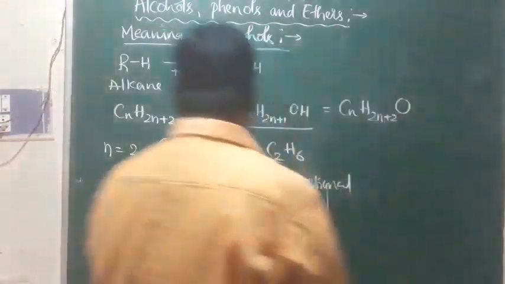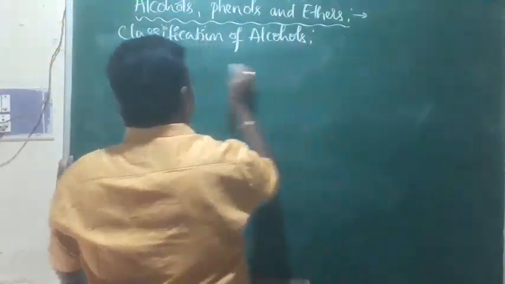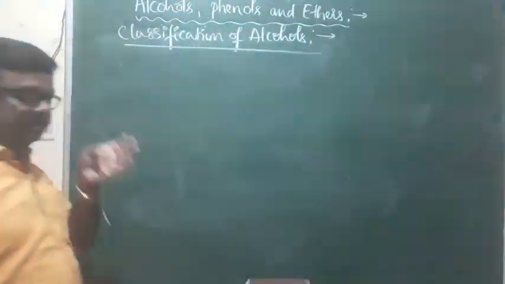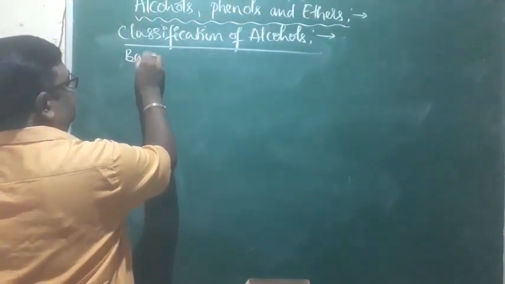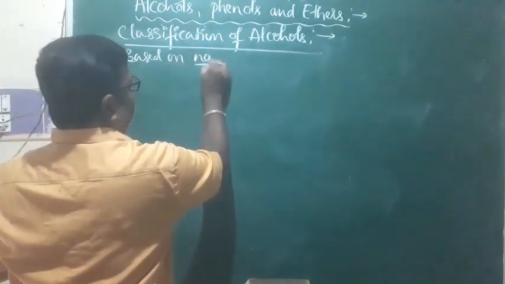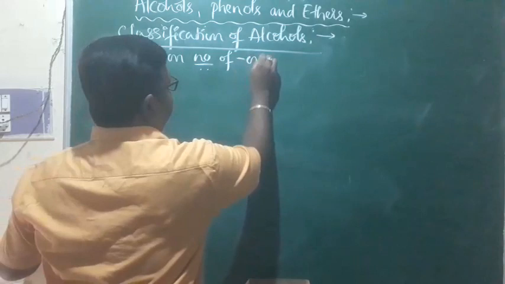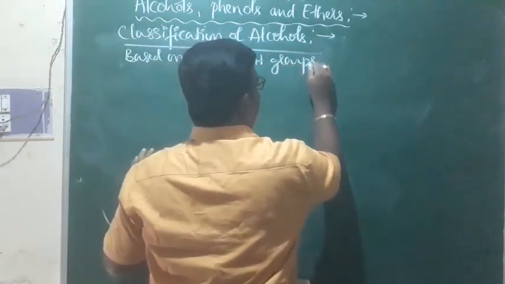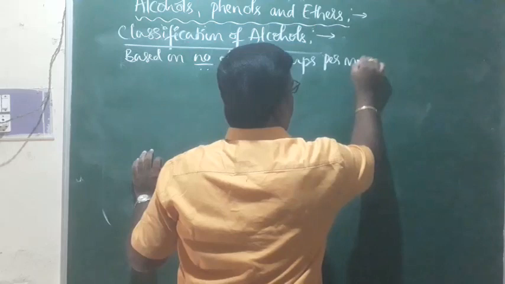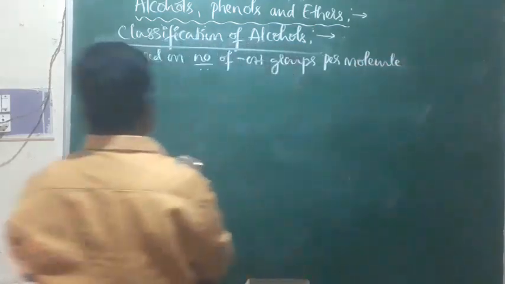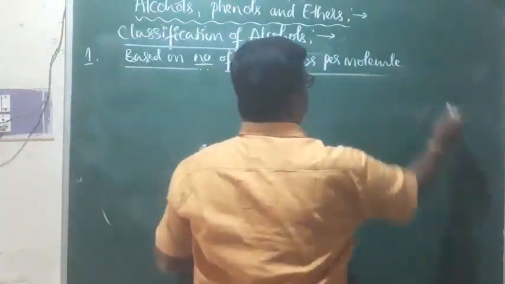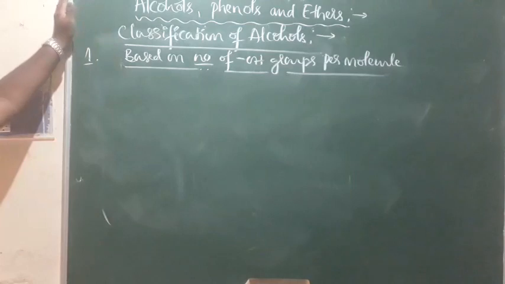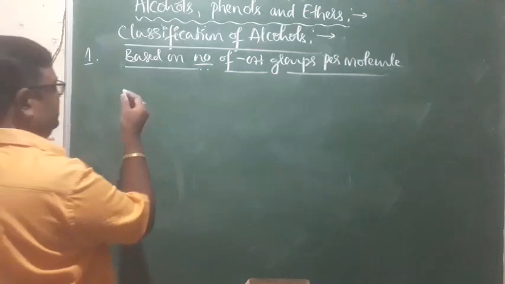That is the classification of alcohols. Under the classification of alcohols, one basis is the number of OH groups per molecule. This is one basis for the classification of alcohols. Depending upon the number of OH groups present in one molecule of alcohol, they are classified into types, and you can see four different types.